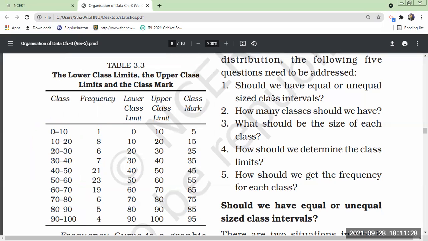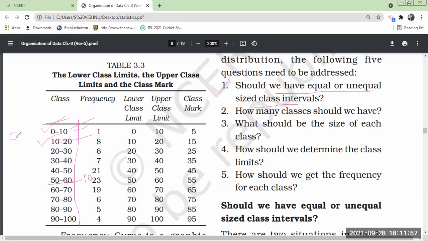These are the questions while preparing a frequency distribution. Should we have equal or unequal sized class intervals? What do you mean by this? Suppose this class is 0 to 10, this class is also 10 to 20. The difference between upper limit and lower limit is 10. Here also it is 10. 20 minus 10, 10. 60 minus 50, 10. Everywhere equal class intervals are there.